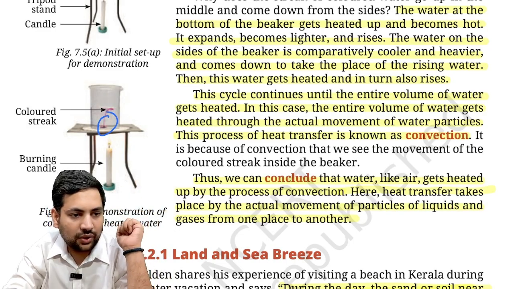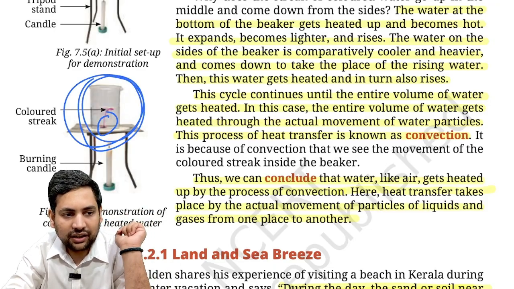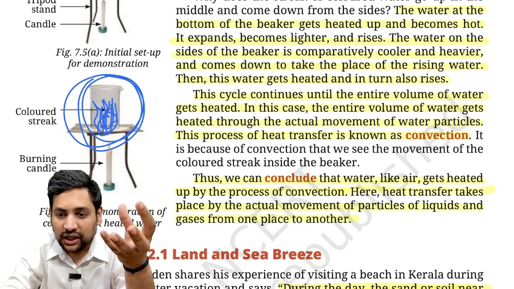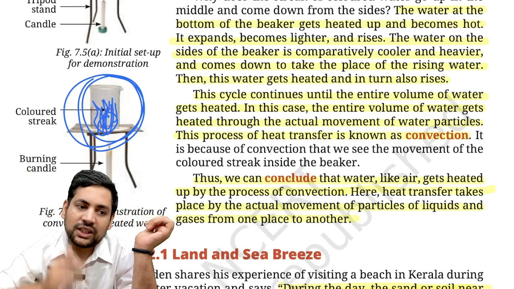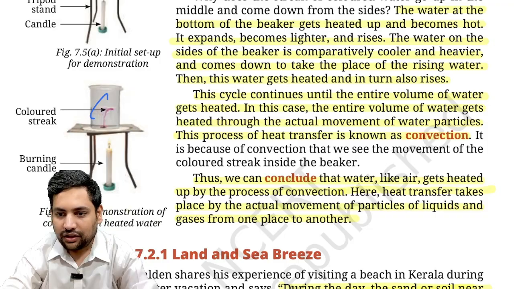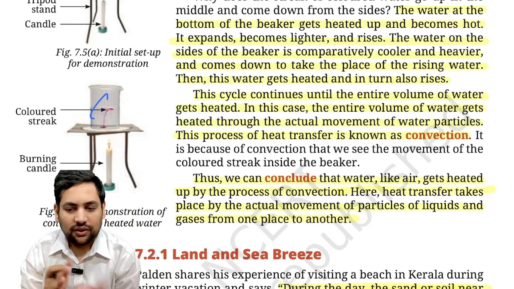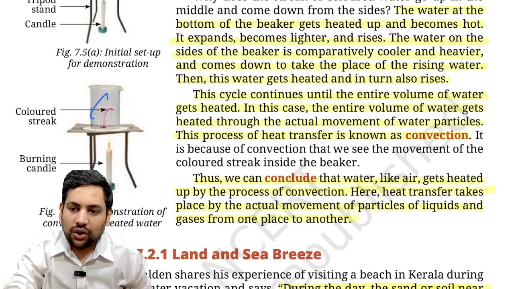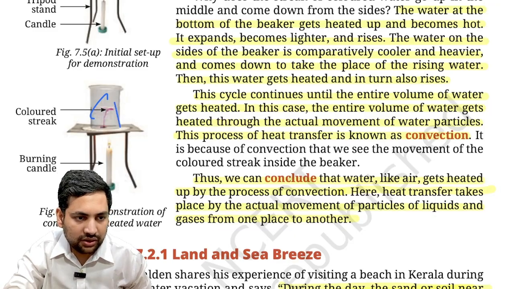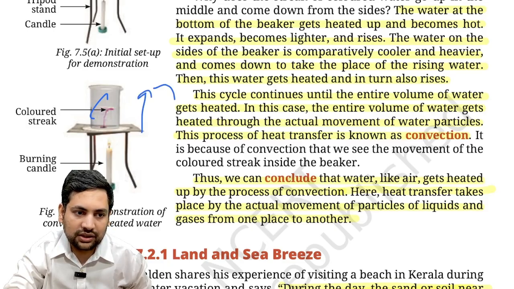Now they start heating this water. Now what will happen? The water that is close to this part will start moving up. Why? Because warm things gain more energy, so they tend to move up. So these particles will move up. Now, if these particles move up, of course, this won't be blank space. It is not like if you heat something, the warm part goes up, then this is blank here. Correct? Water remains as it is. So what comes in its place is the cold water from the top. So it keeps flowing like this. This is the entire flow. This warm water is going up like this and the cold one is coming down like this.